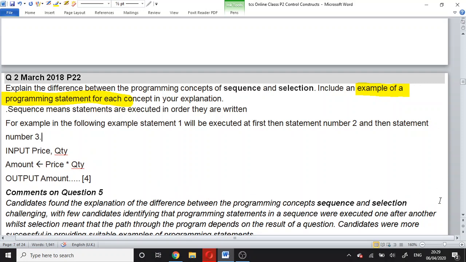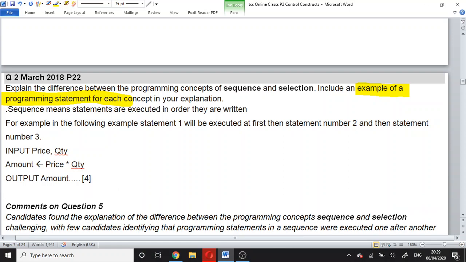Excellent. This is the answer for sequence. Now for selection.